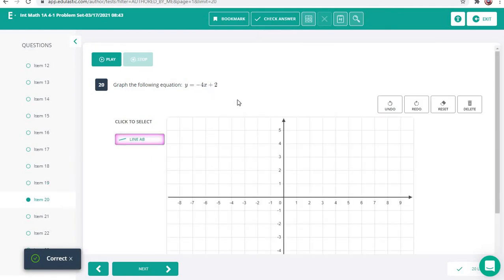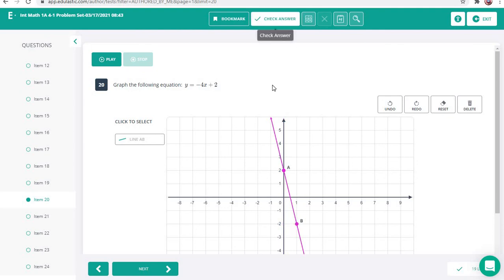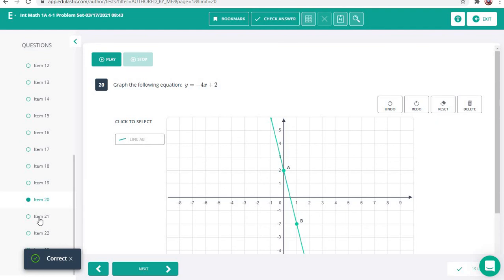All right, for 20, it's plus 2. So we're going to go up 2 on the y-axis. That's our first dot. It's negative 4 over 1. So our top number is negative 4, which means we go down 2, 3, 4. And then over 1, again, always go to the right. Up if it's positive, down if it's negative, always to the right.